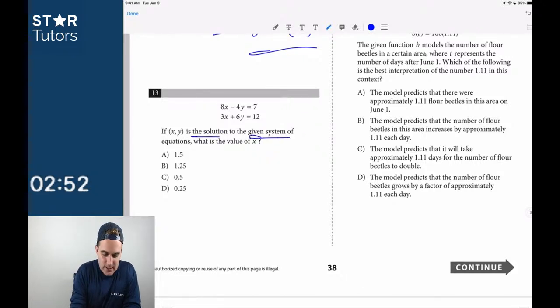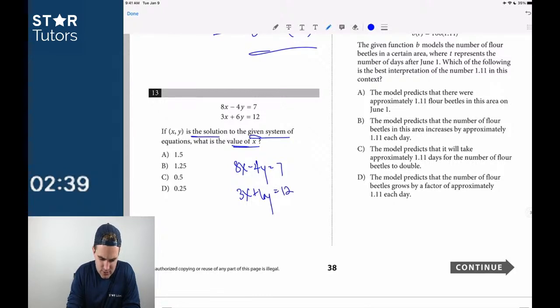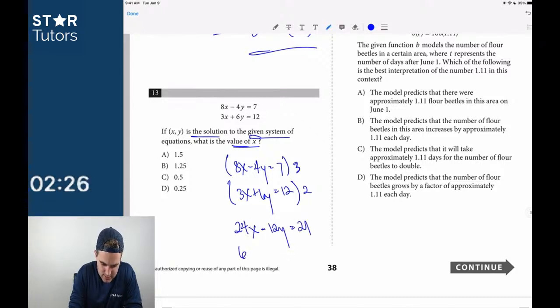The solution of the given equation, what is the value of x? Okay, let's see. We're looking for the x value, so we think we should multiply down x minus 4y equals 7, 3x plus 6y equals 12. Which one's going to be easier? Probably times 3 up here, and times 2 down here. So I get 24x minus 12y equals 21, and 6x plus 12y equals 24.